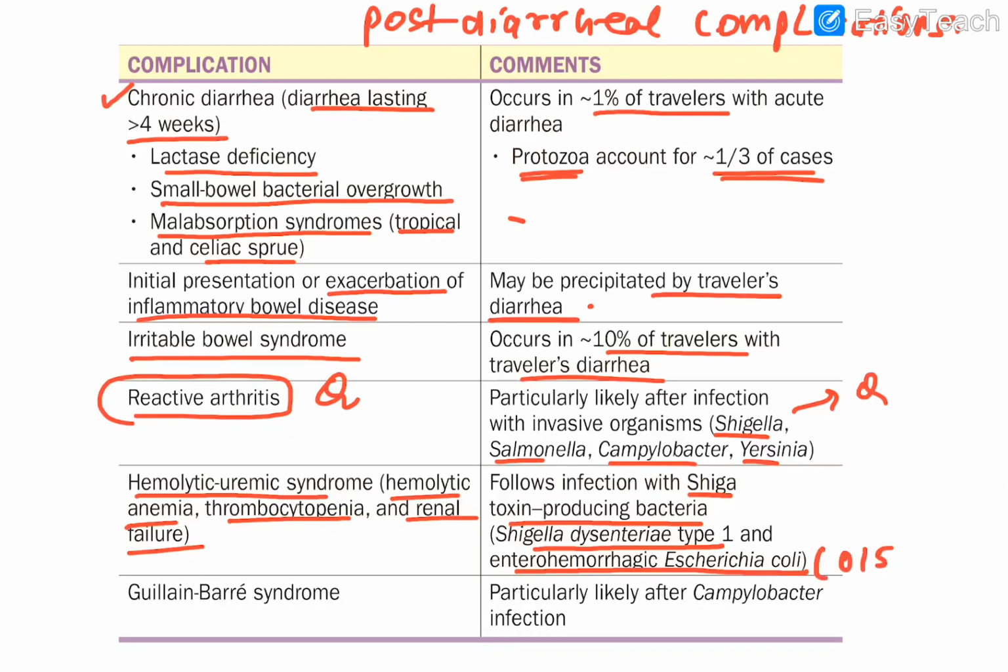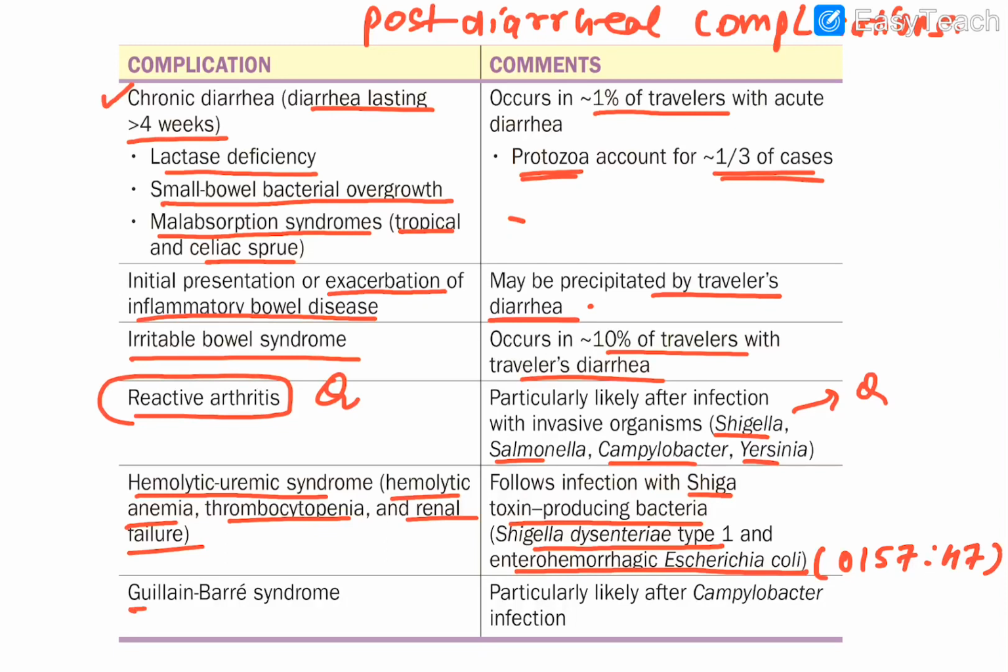Mostly O157:H7. O157:H7, that is the enterohemorrhagic E. coli involved, and Shigella dysenteriae type 1, this particular atypical Shigella that is involved in causing this HUS. And what is HUS? Hemolytic uremic syndrome. Mostly happens in children. And in adults, hemorrhagic colitis and all happens.